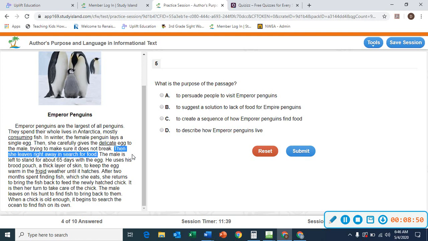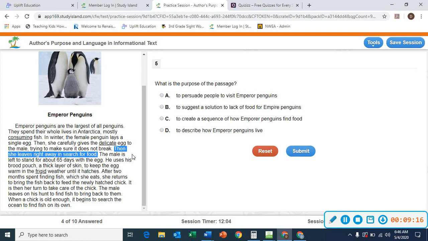When a chick is old enough, it begins to search the ocean to find fish on its own. Who? Emperor penguins. What? Lay an egg. Take care of the egg. The mother leaves the egg and the father to go look for fish so that she can eat, regain her strength, and bring back to the family.